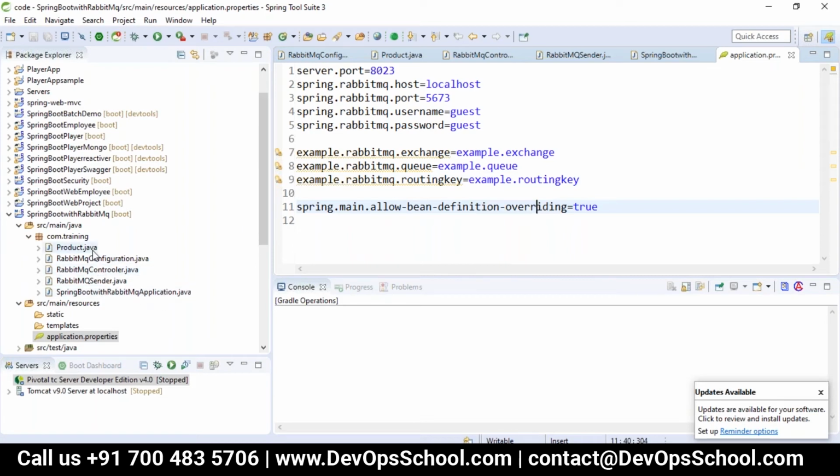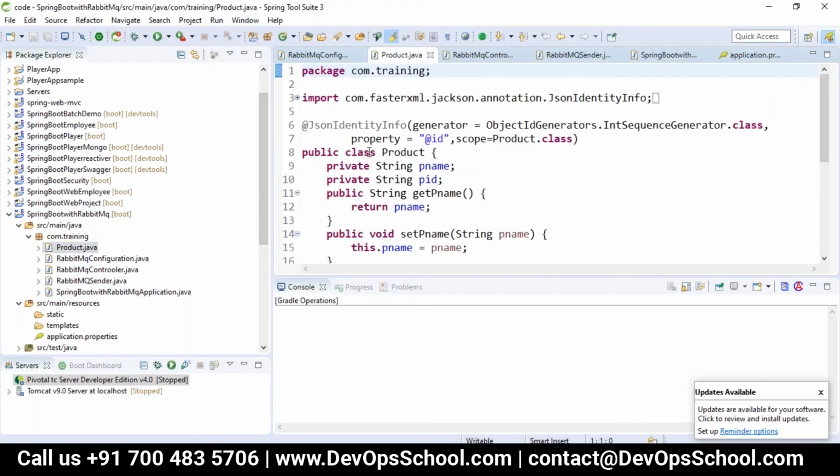Then in my RabbitMQ, I want to send the product object. So I took one product object, and I'm sending it as JSON. So we are using JsonIdentityInfo, which is an object ID generator, to convert it into JSON. My product contains only two values, which are pname and pid.